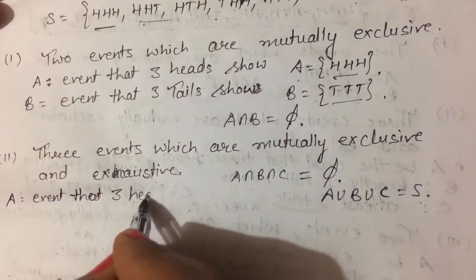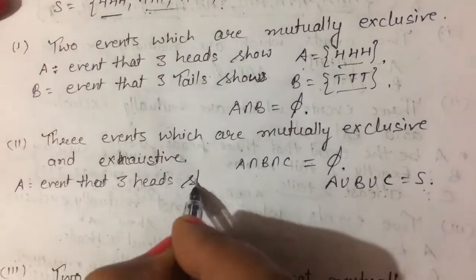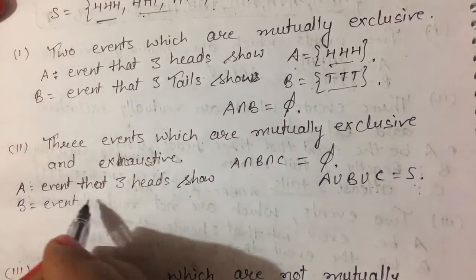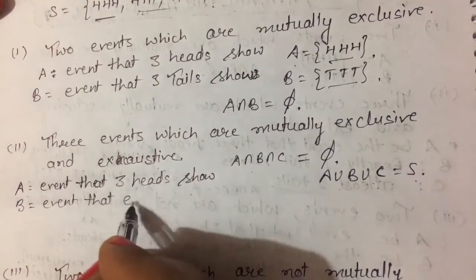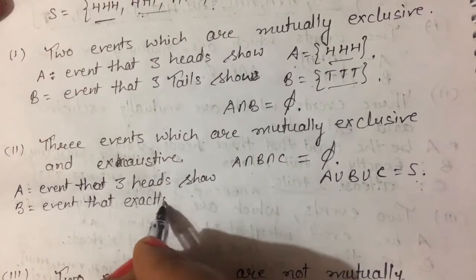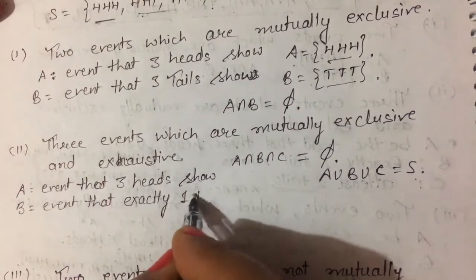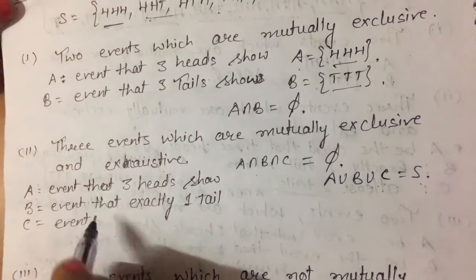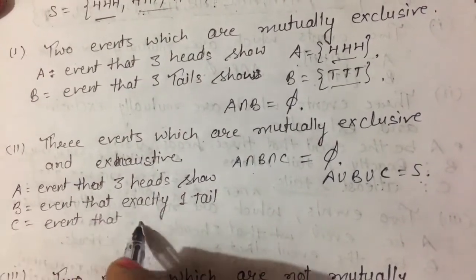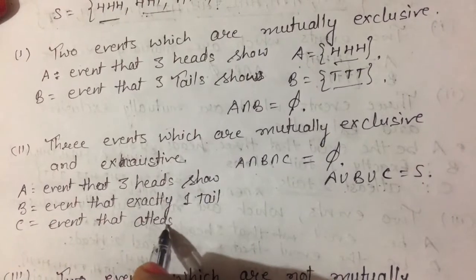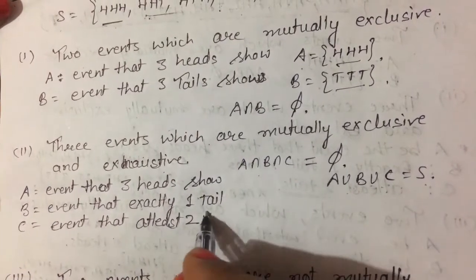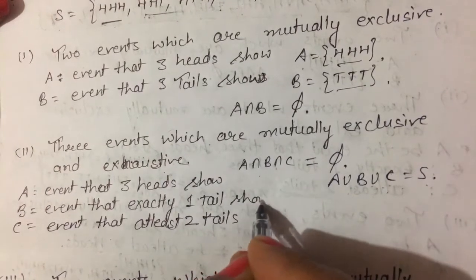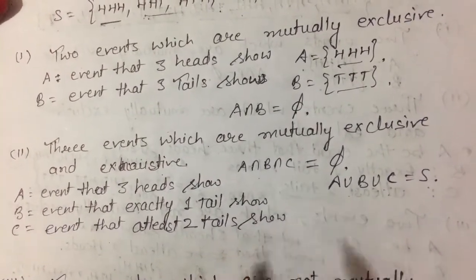3 heads show, B be the event that exactly one tail, and C be the event that at least 2 tails. It's okay. So 1 tail shows here, and here 2 tails, at least 2 tails.